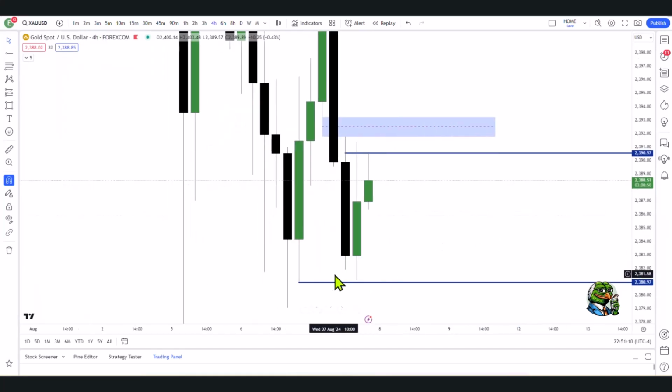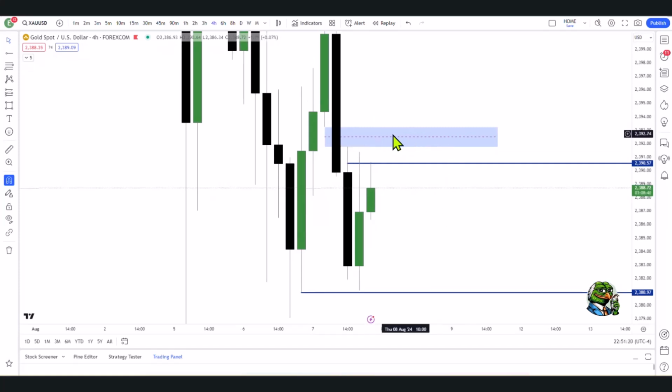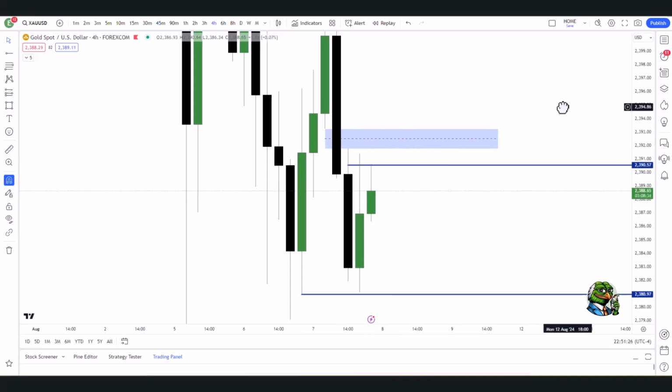Once we've taken liquidity, it seeks something on the opposing end, and I think that is inside of this fair value gap. So I'm going to be sitting on my hands until we move into this fair value gap. I'm not going to be long or short until we get into this level. Then I will assess the market and determine if I want to take a trade, because I need to see what time we get in here and what setup I see once we do get in here. That is a premium array, okay?